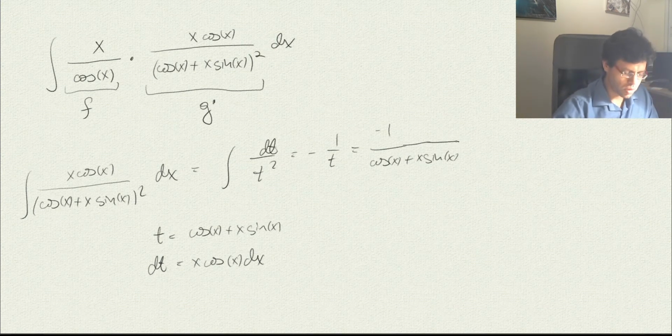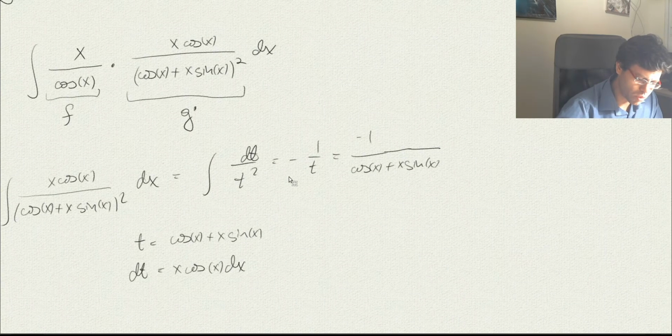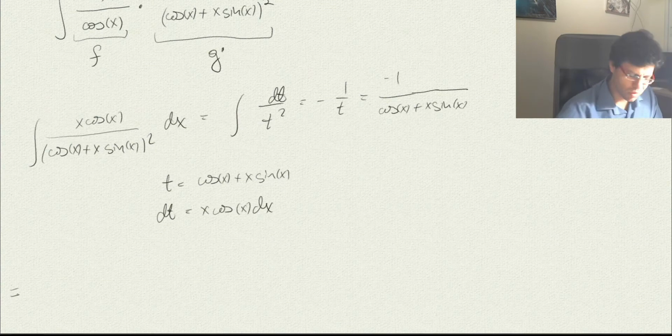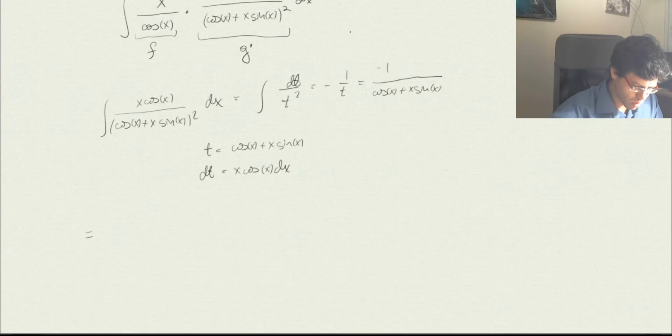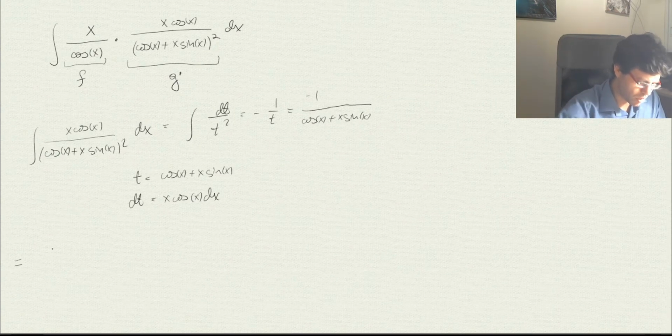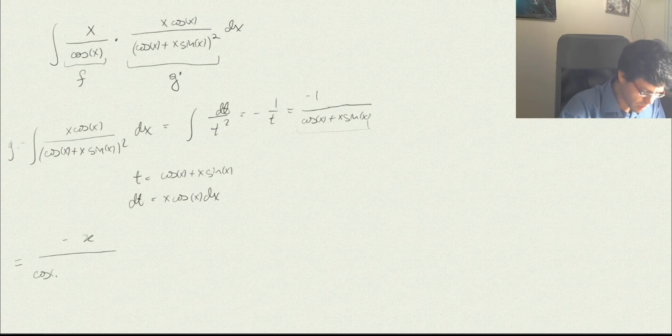So we're definitely making progress. Now if you were to integrate this by parts, well, I'm sorry if you do not see, maybe I'll zoom out a little bit. If we zoom out a little bit, we can still see the integral here. So the integration by parts is going to be f, this is g. So it's going to be fg, minus x divided by the cosine of x times what we have here, the cosine of x plus x sine of x.